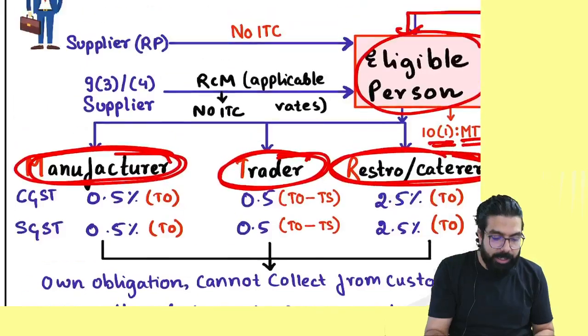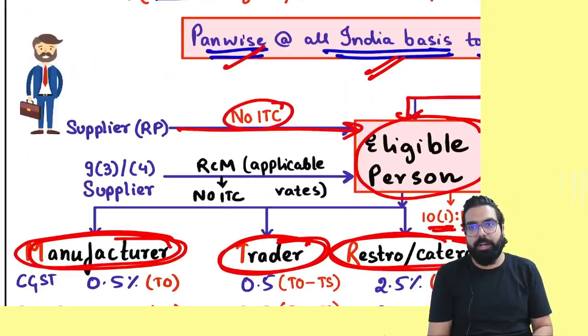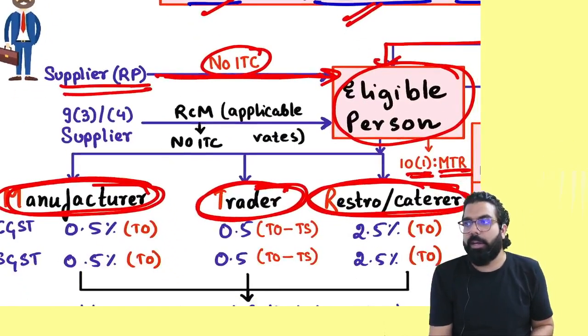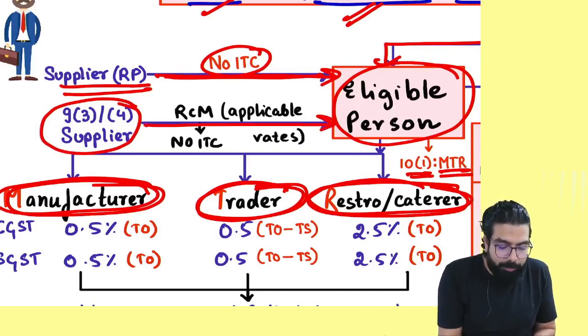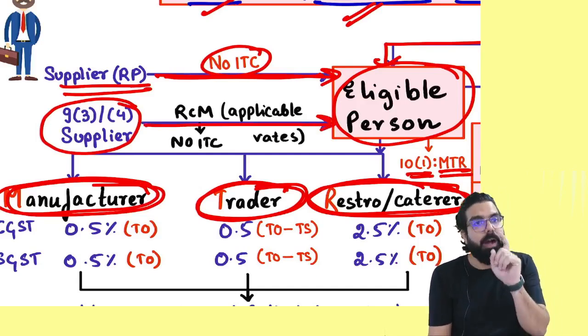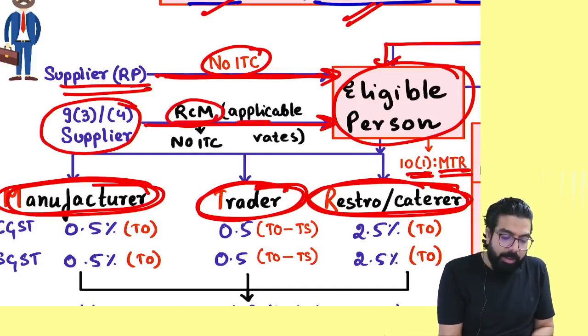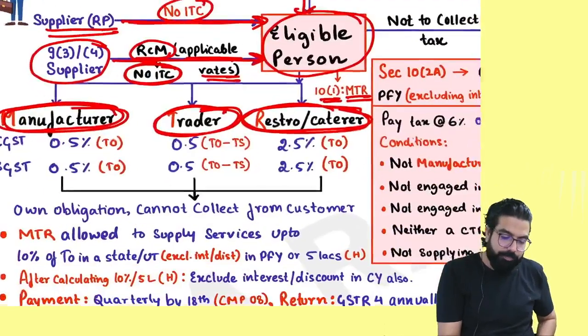Always remember one thing, whenever you buy anything, you should not take any input tax credit. If you buy from a registered person, don't take any input tax credit. If you have supplies under 9.3 and 9.4 on which GST has to be paid under RCM, you will have to pay GST under RCM at the applicable rate, and you cannot take any input tax credit.